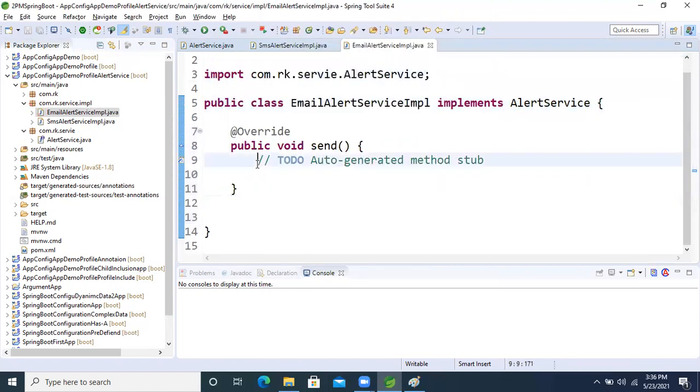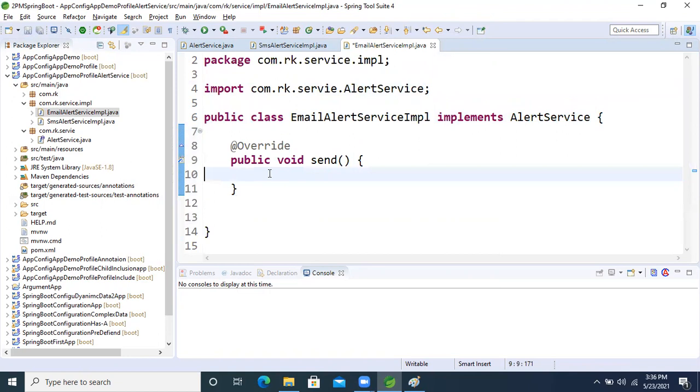Alt Shift S plus V to override that abstract method. Now sysout, I'm just writing the logic. Think of it as the logic being there. Inside that I'm writing "email service alert QA". I'm giving this logic for the QA environment.